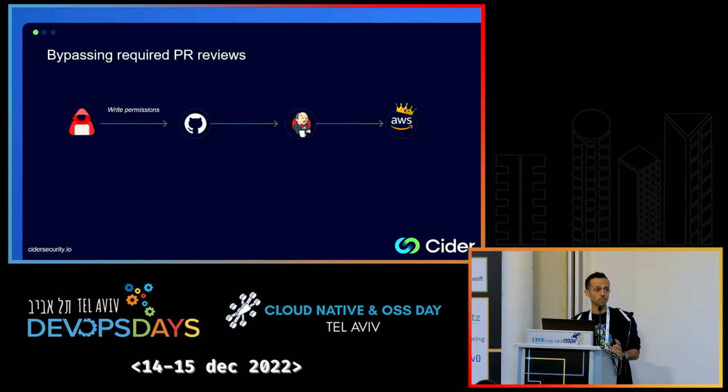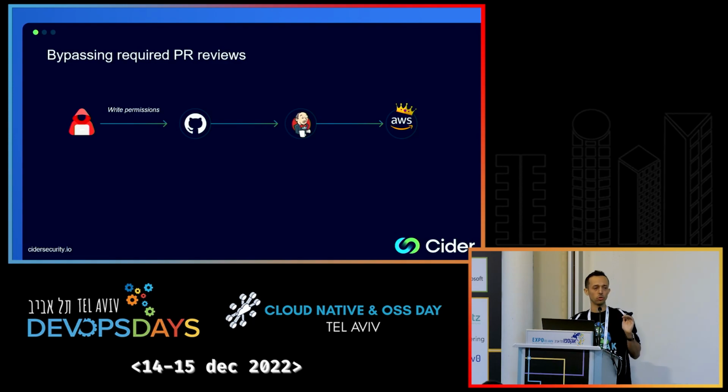All the attacker has is write permissions against this repository that you see here. This repository is linked with a CI/CD pipeline, in this case Jenkins, which deploys some app to the crown jewel, right? That's the most important place. That's AWS in this example. The attacker doesn't have any access to Jenkins or to the cloud, just write permissions to a specific repository linked with a CI/CD pipeline.